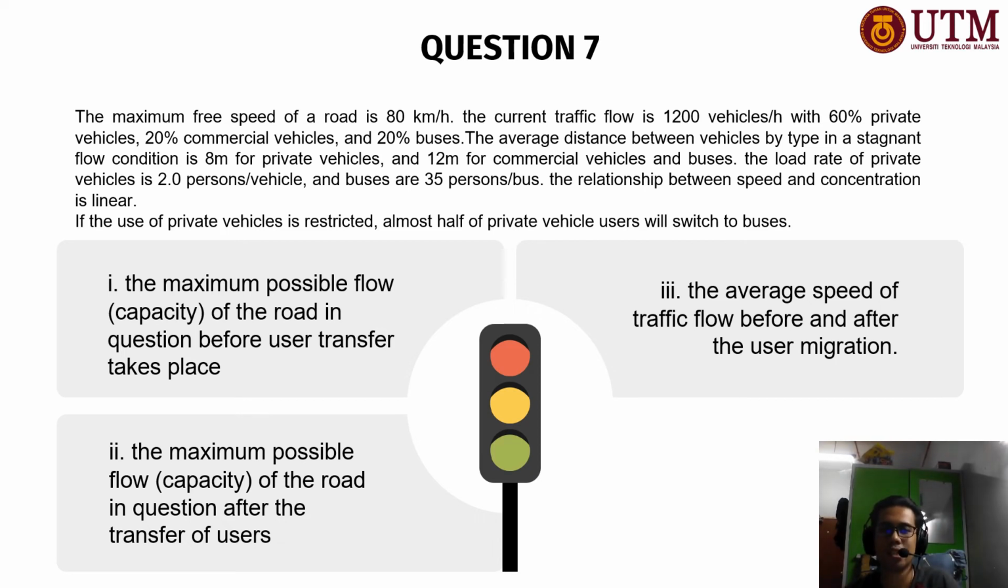The relationship between speed and concentration is linear. If the use of private vehicles is restricted, almost half of private vehicle users will switch to buses. The questions asked are: what is the maximum possible flow capacity of the road before user transfer takes place, and the maximum possible flow capacity of the road after the transfer of users? The last one is the average speed of traffic flow before and after the user migration. Let's move on to the next slides, which is for the calculation part.